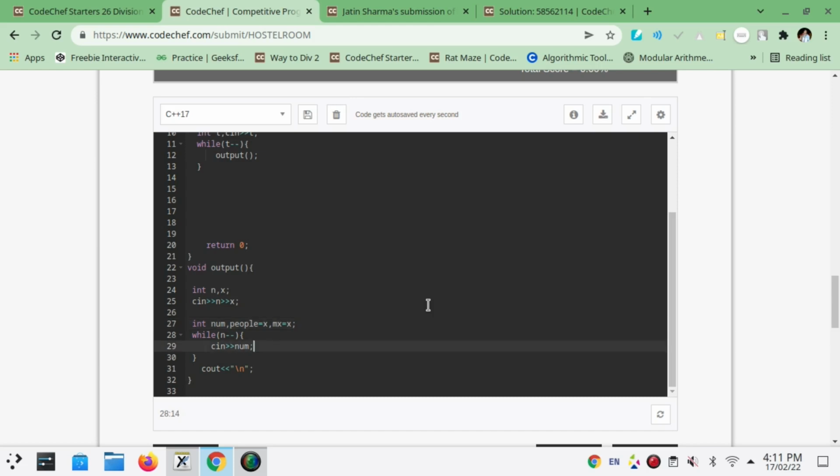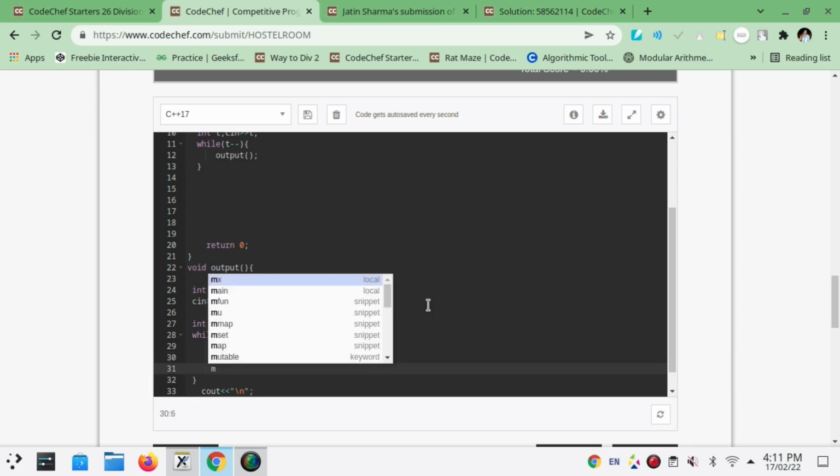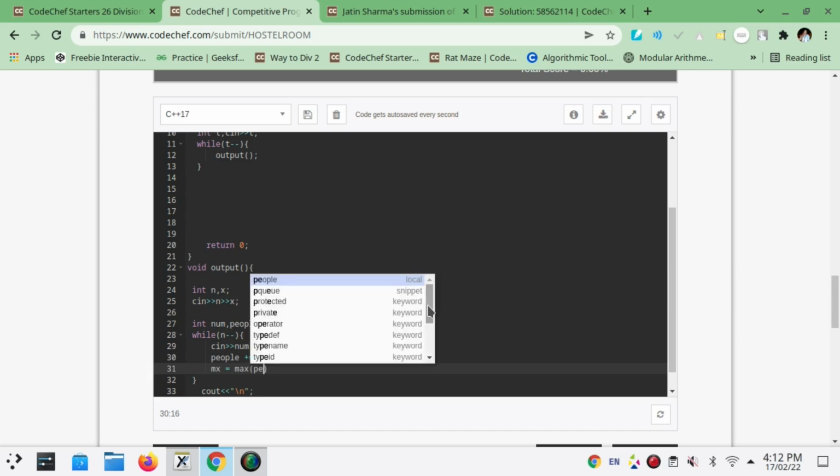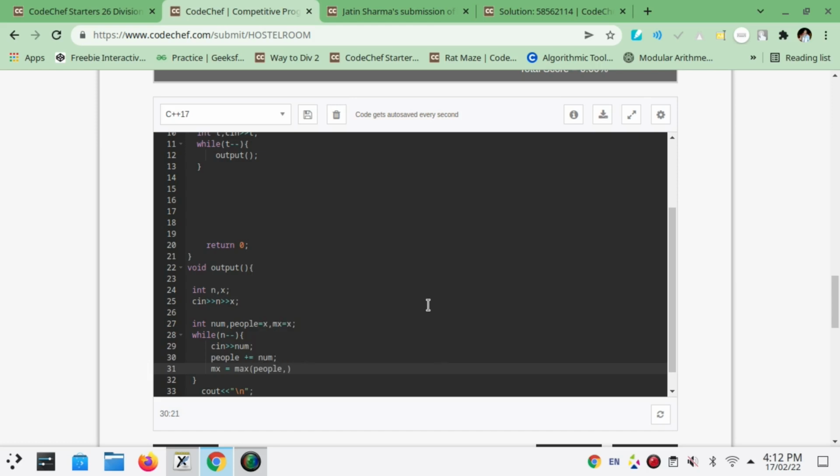Okay, so now we will be updating people plus equals num. See, if num is negative, then people will be decremented by num, and if it is positive, then it will be incremented by num. Okay, and we need to update our max variable also. So mx equals max of people comma mx. And at last we will cout the maximum, it is mx.